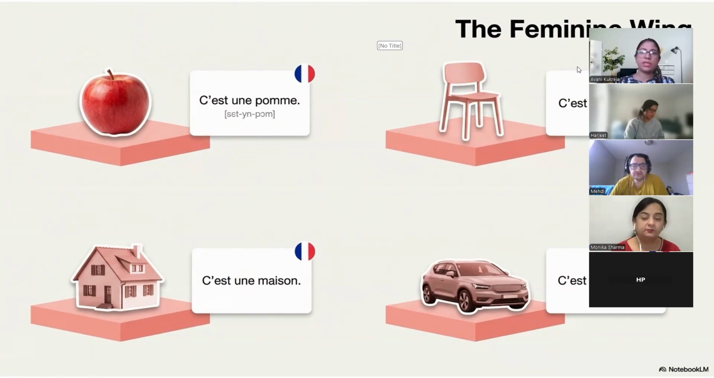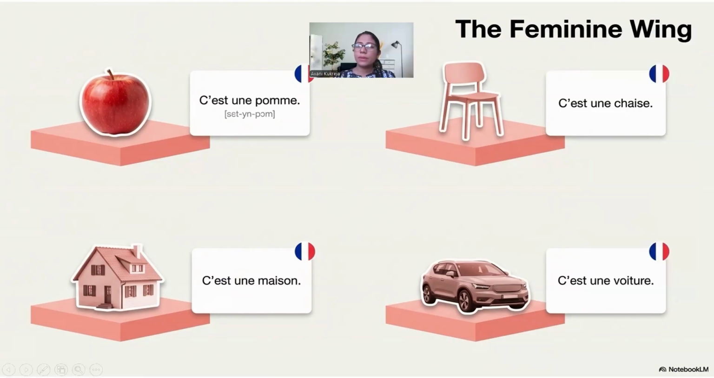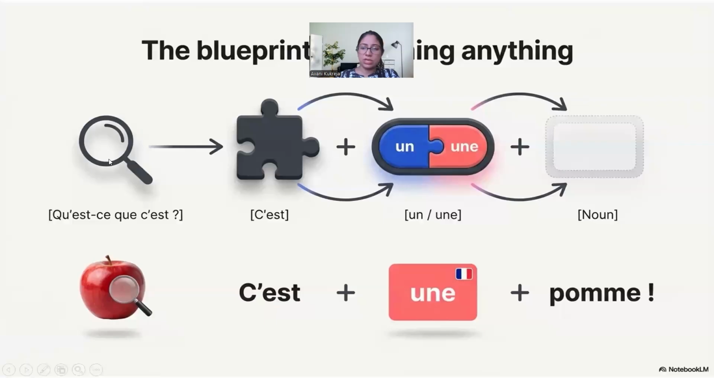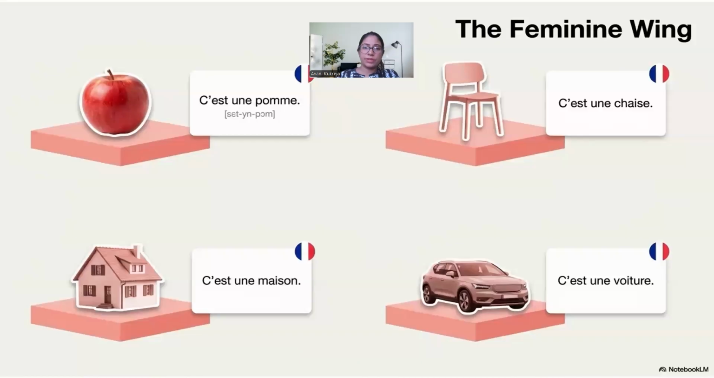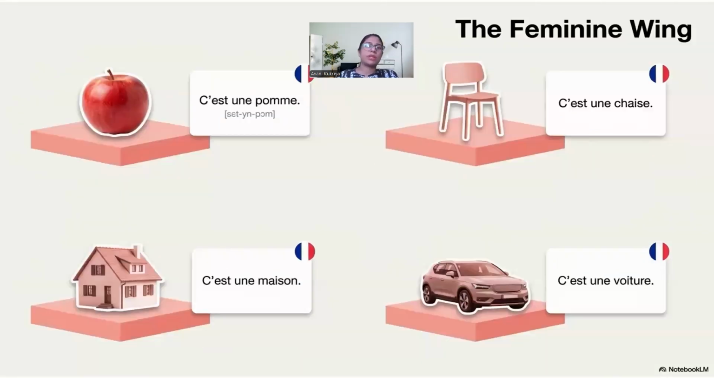Okay. Now the feminine one, everyone. So the masculine objects, remember, we did masculine and feminine. Certain objects are masculine, certain objects are feminine. For masculine objects, we use the article un, like un livre, un chat, because these are masculine objects. The feminine ones are these.